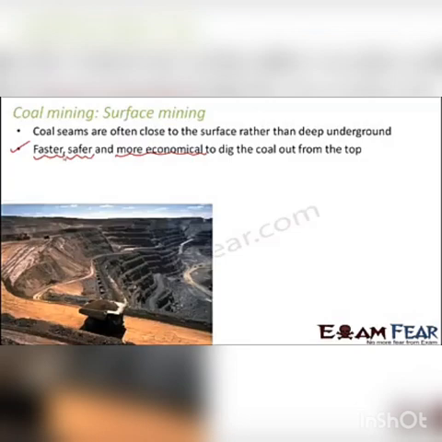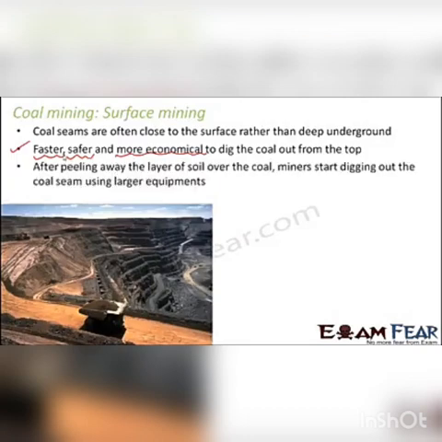But the only disadvantage, I would say, that is associated with this is this will not work if the coal seams are present very deep inside the earth, because in that case it is a little difficult to bring it to the surface directly. So after peeling away the layer of soil over the coal, miners start digging out the coal seam using large equipment.